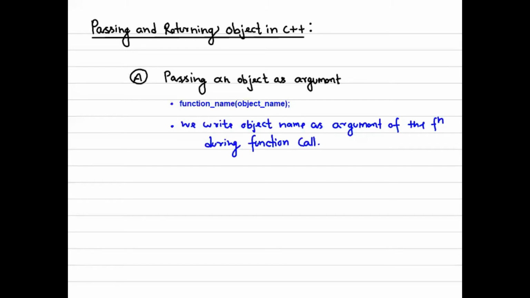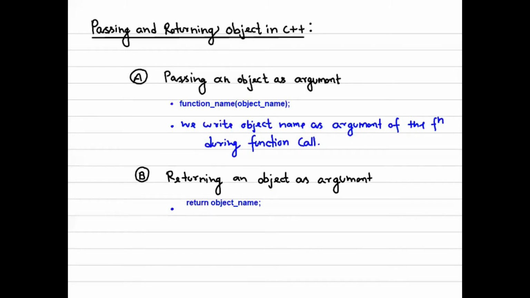Okay, the second thing regarding this lecture is returning an object with a function. If you remember, in a function we generally return some parameters, like return sum, after adding two variables. So instead of returning a parameter, we can return the object. What it means to return an object is that the function might have populated the values inside the object, or the variables inside the object, so that this object will be used later on.